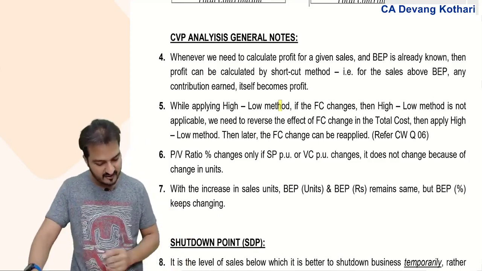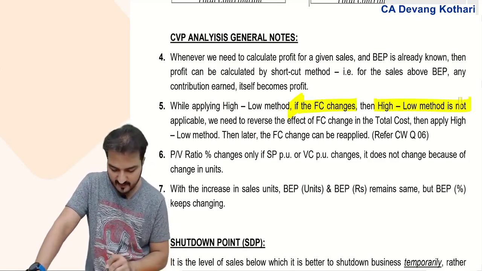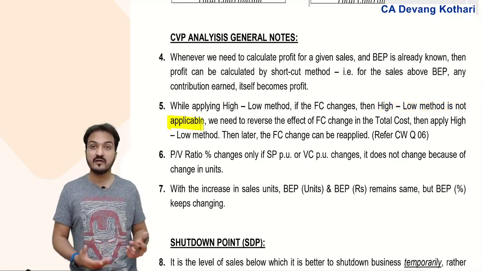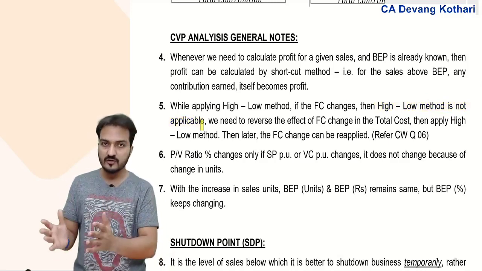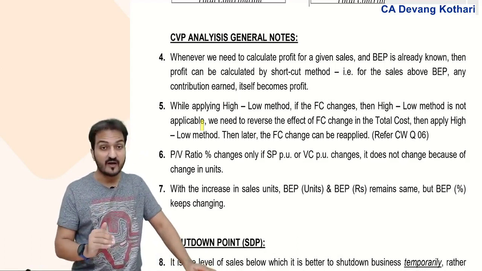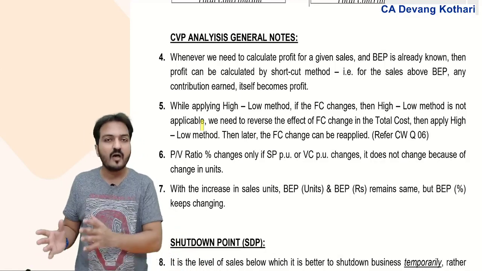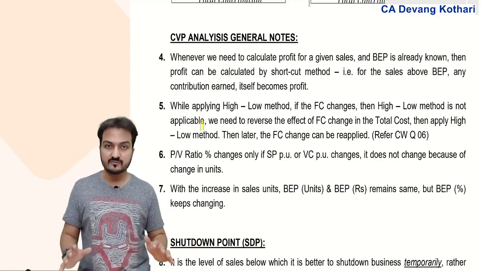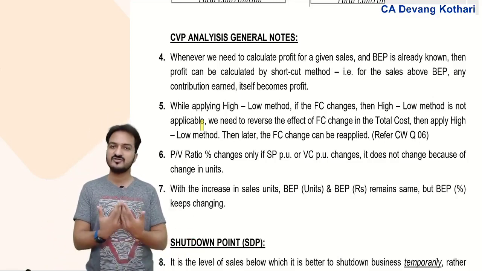So when you apply the high-low method, if the fixed cost is changing, then the high-low method is not applicable. Why? Because there is a basic assumption in the high-low method that total fixed cost remains constant and variable cost per unit remains constant. I repeat, fixed costs should remain constant in total and variable costs should remain constant per unit. If these assumptions are followed, only then is the high-low method applicable. Otherwise, it is not applicable.